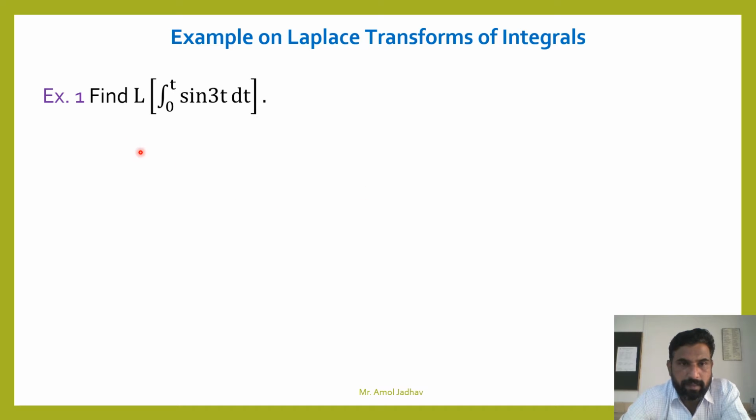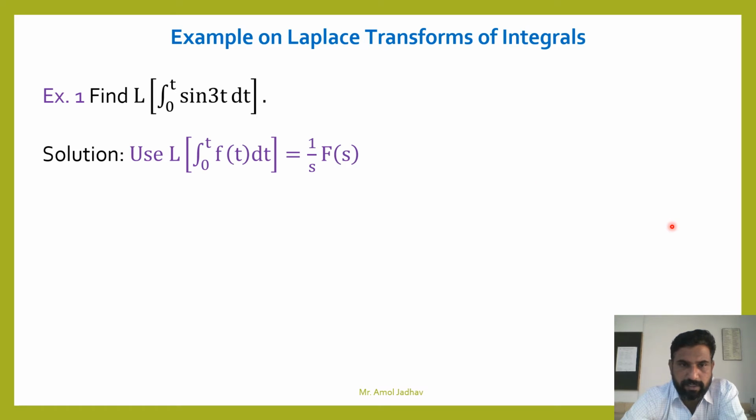See example, find Laplace transform of integration of sine 3t, with limits 0 to t, dt. So here first find Laplace transform of sine 3t, consider it F of s, and use the result L of integration 0 to t f of t dt is 1 upon s F of s, where F of s is Laplace transform of sine 3t.